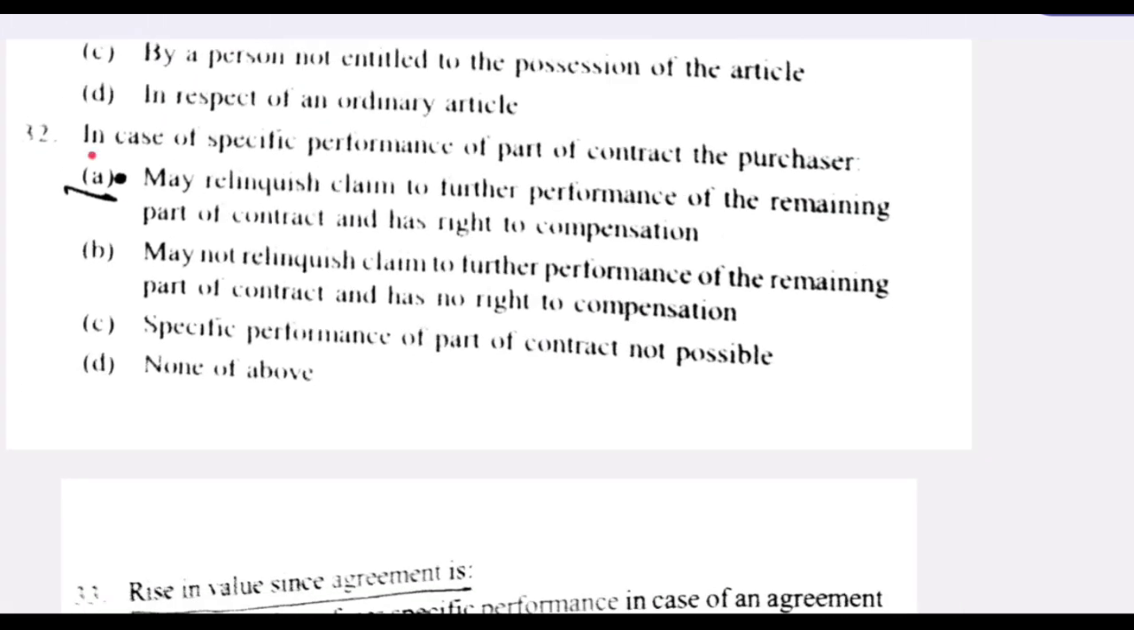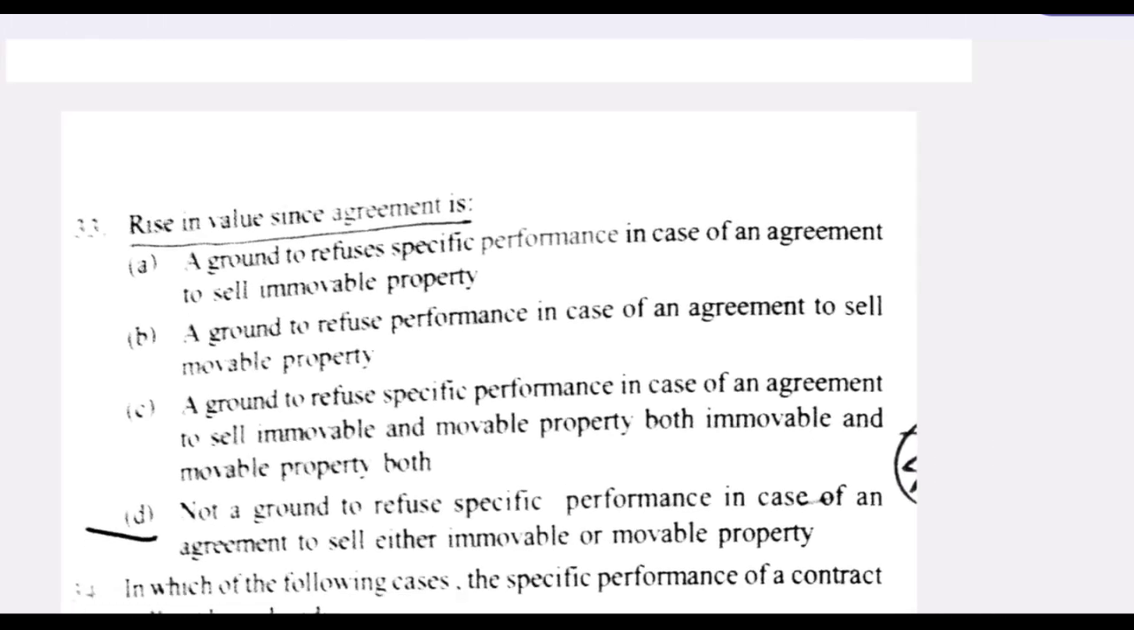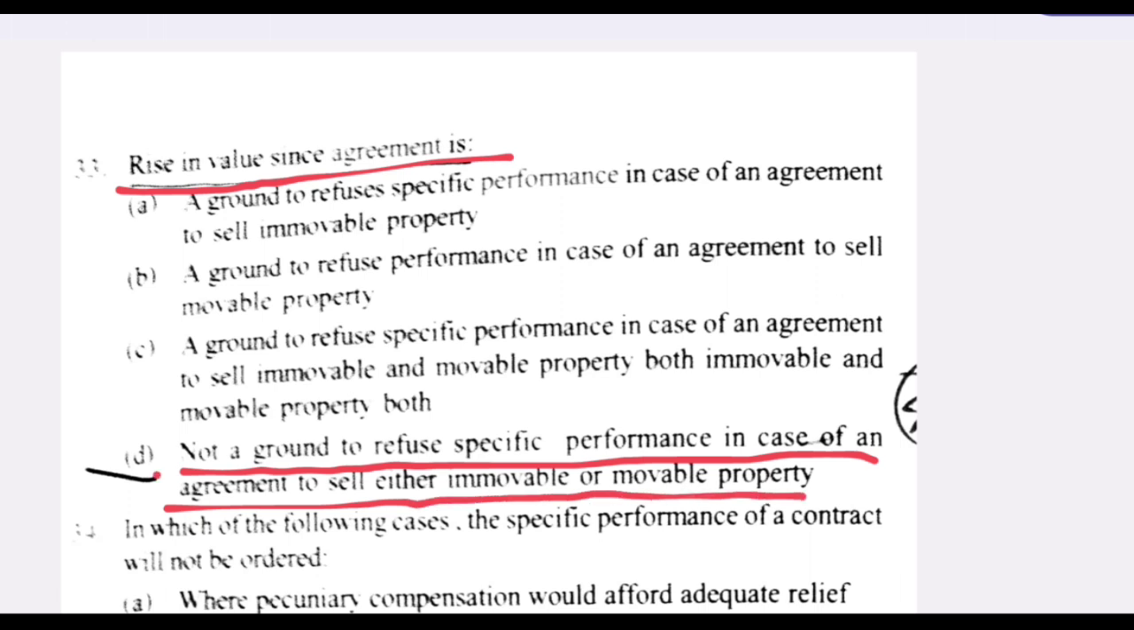Next question. In case of specific performance of a part of a contract, the purchaser, A is the right answer, may relinquish claim to further performance of the remaining part of the contract and has right to compensation. Next question. Rise in value since agreement is not a ground to refuse specific performance in case of an agreement to sell either immovable or movable property. D is the right answer.